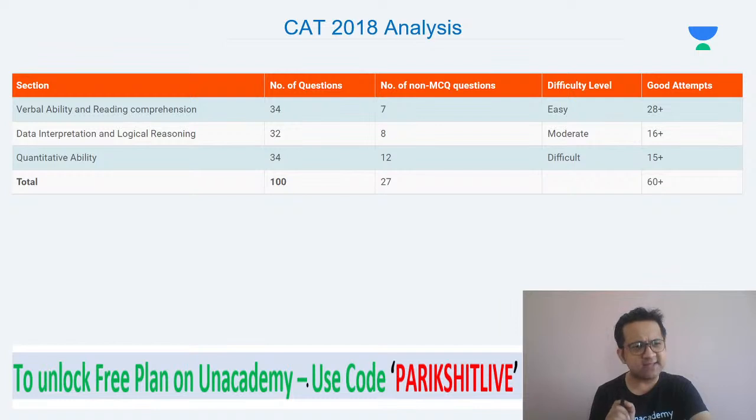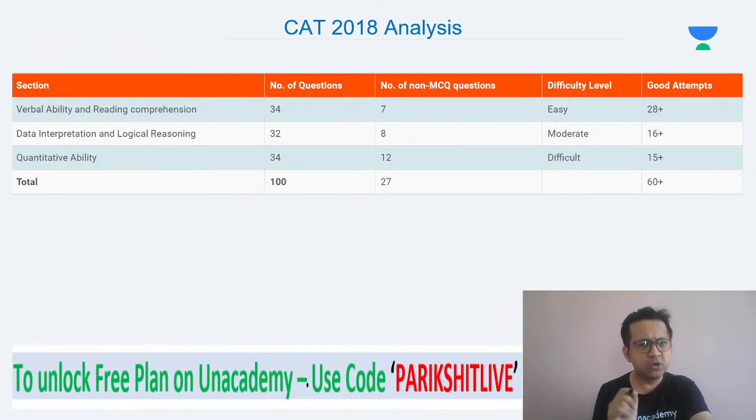Difficulty level, and it's the same every year: one section will be easy. Here in 2018, VRC was easy, DILR was moderate, and Quants was difficult. It was one year where Quants was very difficult. In fact, this is the toughest year for Quants in almost the last 10 years. If you look at the last 10-year papers, 2018 Quants was the toughest.